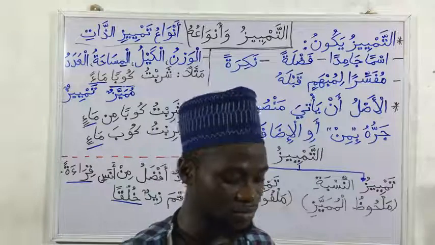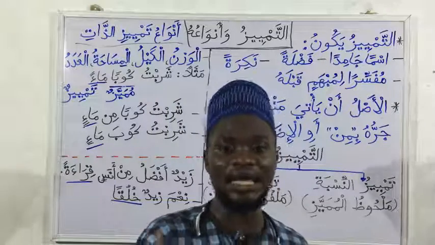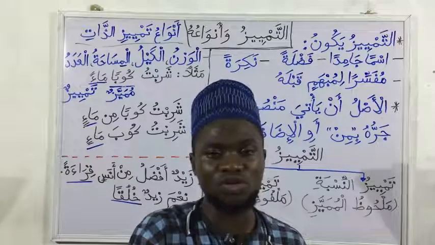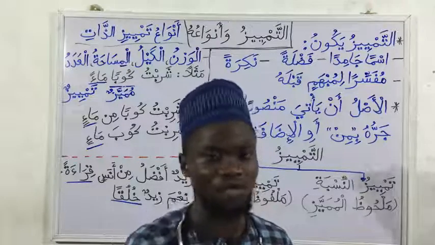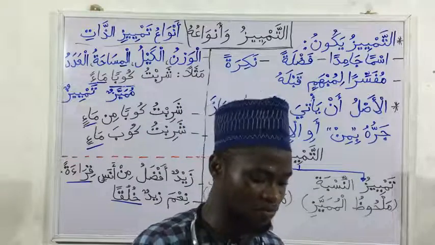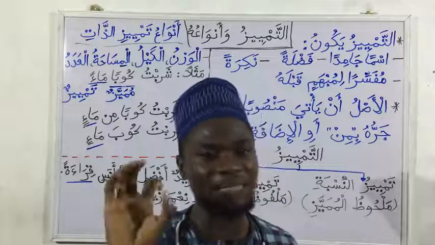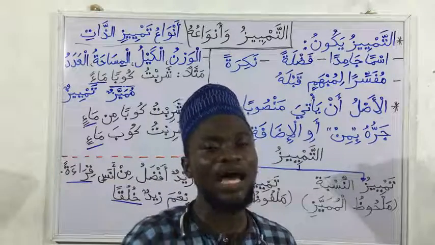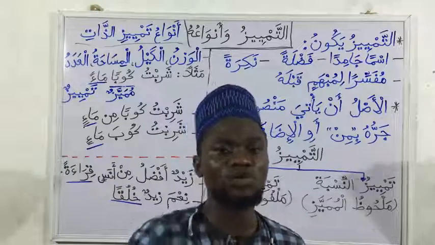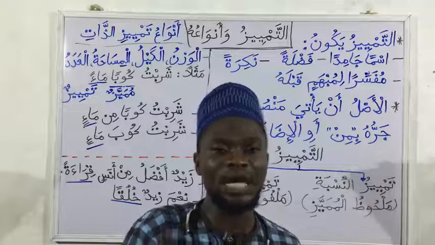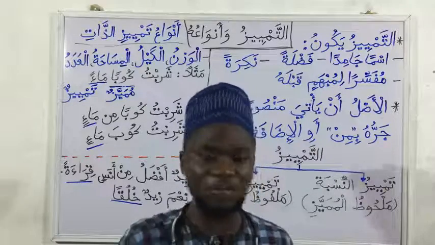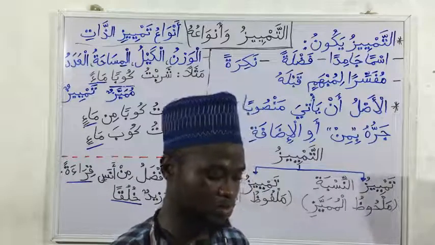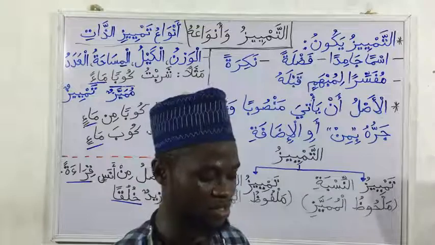Then the next one we have is length. Meter, mile, kilometer. So those are also units you can use as mumayyaz al-malfuz for length, misaha. Then the last one, adad, number. So anything that has to do with number, those numbering are mumayyaz al-malfuz. Then what comes after that number will be the tamyiz. Those are for the first 4 examples.